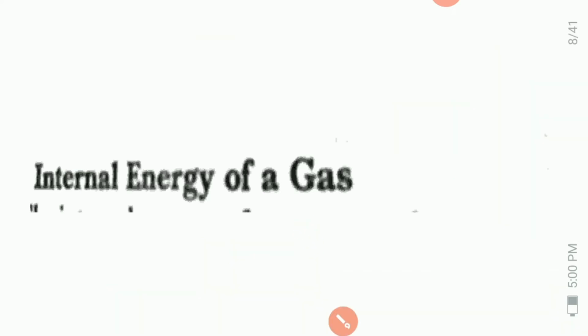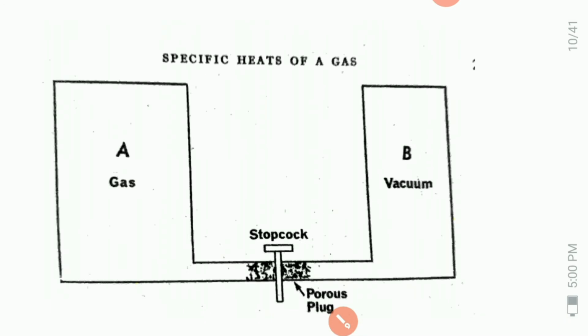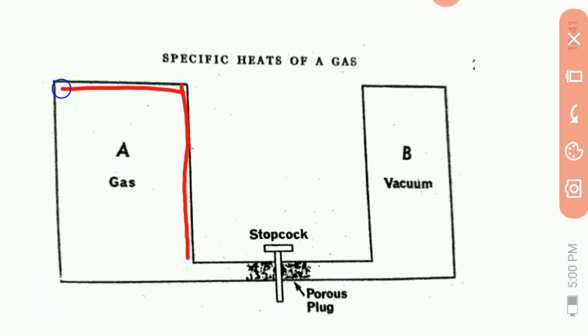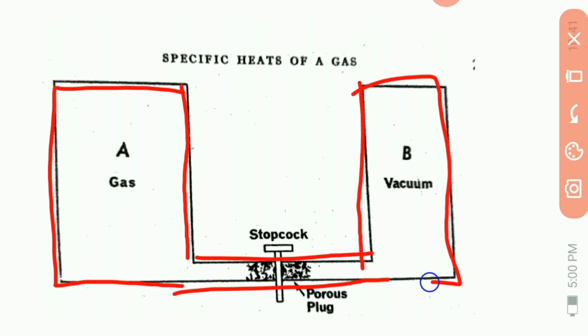Now this figure shows the apparatus used by Joule. Vessel A is connected to vessel B through this stopcock and porous plug.